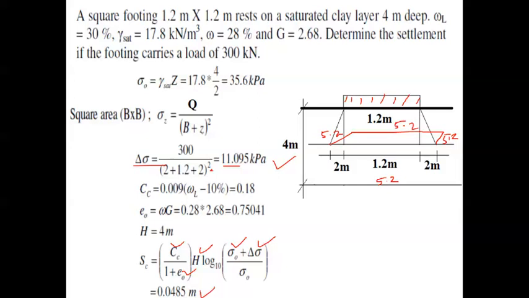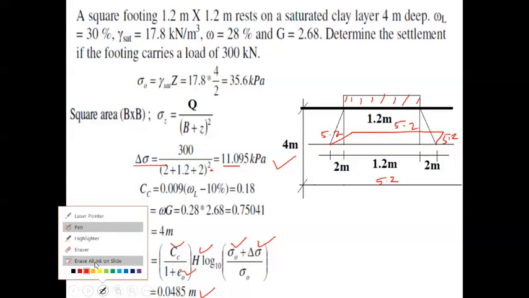Either you express the consolidation settlement in meters, or in mm, it is good practice always. I hope you understood this particular problem. Let us move on.